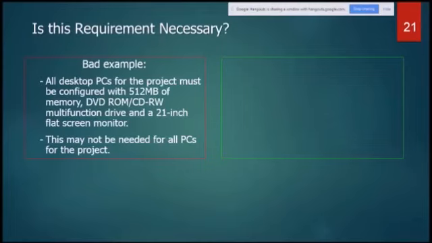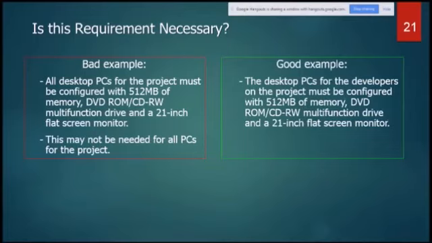All desktop PCs for the project must be configured with 512 MB of memory, DVD-ROM, CD read-write, multifunction drive, and a 21-inch flat screen monitor. This is definitely not required for all the PCs. So you cannot use this as a necessary requirement for the entire project.